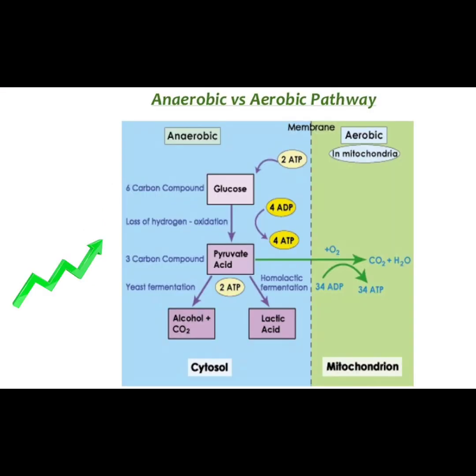Now let's move on to aerobic versus anaerobic pathway. The anaerobic pathway takes place in the cytosol where the glucose gets converted into pyruvate, which undergoes fermentation giving alcohol through alcoholic fermentation and lactic acid through lactic acid fermentation. Here 2 molecules of ATP are produced. The aerobic pathway takes place in the mitochondria where the pyruvate gets converted into carbon dioxide and water. Here 34 molecules of ATP are released.